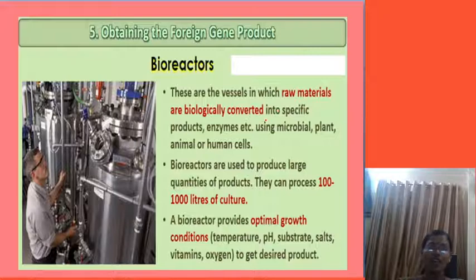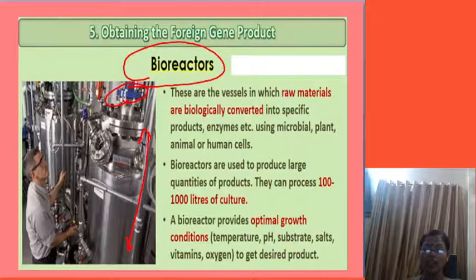Now the last step, you can see the bioreactors. These are the bioreactors. They are large stainless steel containers, cylindrical in shape, and they have a motor here. They also have a foam part. Here we put microbial organisms, or plant, animal or human cells, and they can produce the product in up to 100 to 1000 liters of culture media.